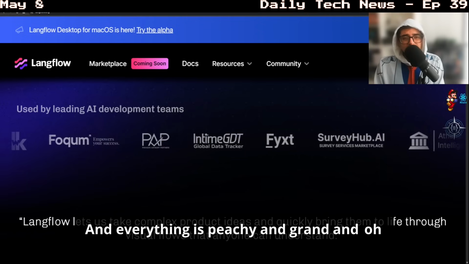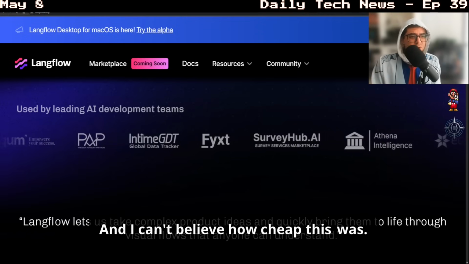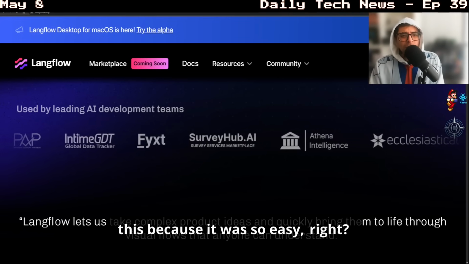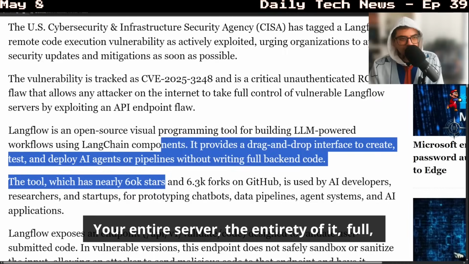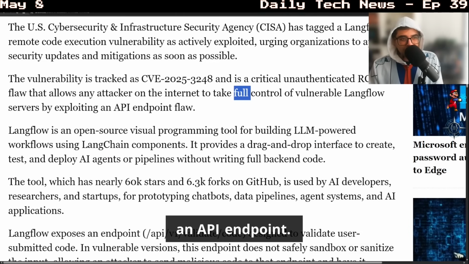And everything is peachy and grand, and oh my God, how easy it was, and I can't believe how cheap this was. It was totally worth it. We replaced an entire team of developers for this because it was so easy, right? Your entire server, the entirety of it, in full, can be controlled because of an API endpoint.